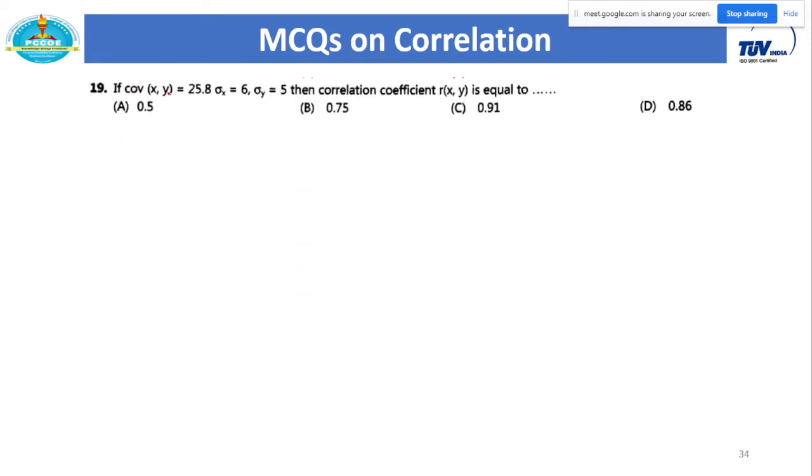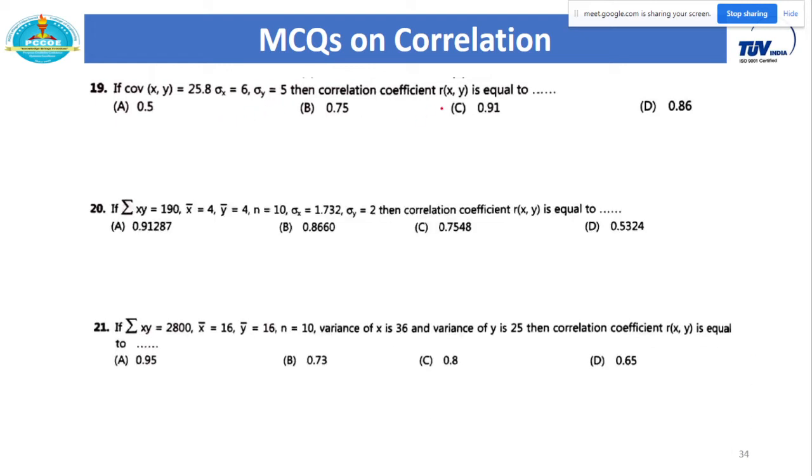Next, covariance is given, sigma x is given, sigma y is given. You have to just calculate r. So I will just give you the formula. As we know that coefficient of correlation, that is r, is equal to covariance of xy upon sigma x into sigma y. So just put all these values, you will get your final answer. So it's a trivial example.